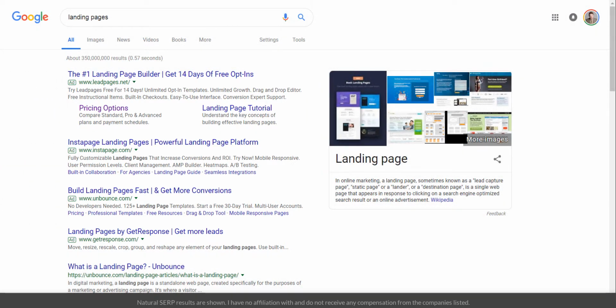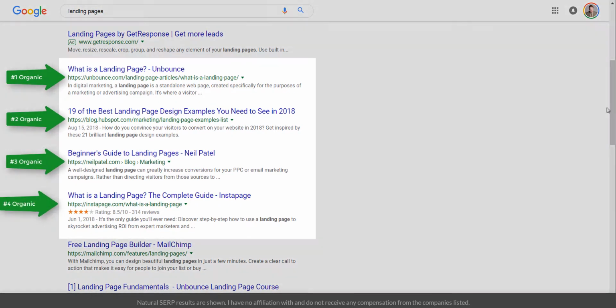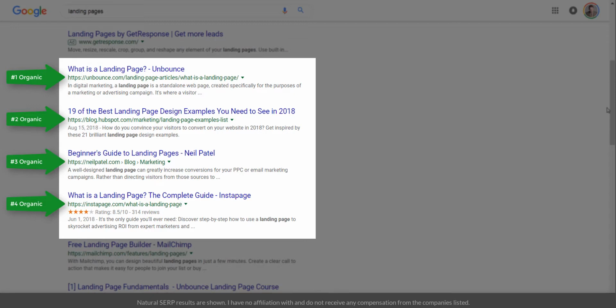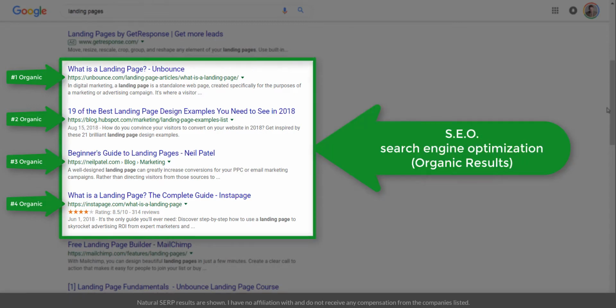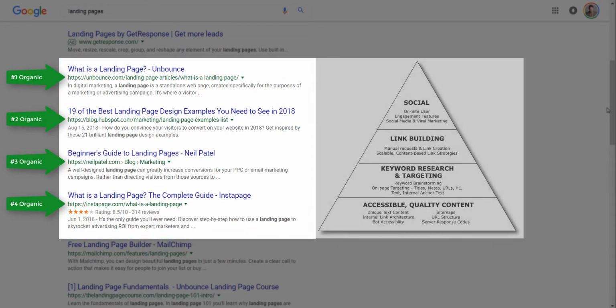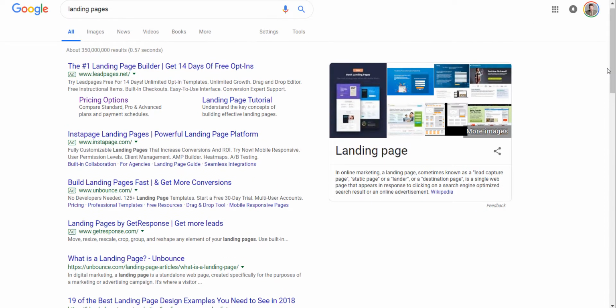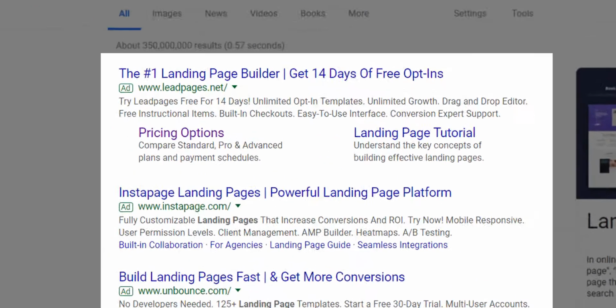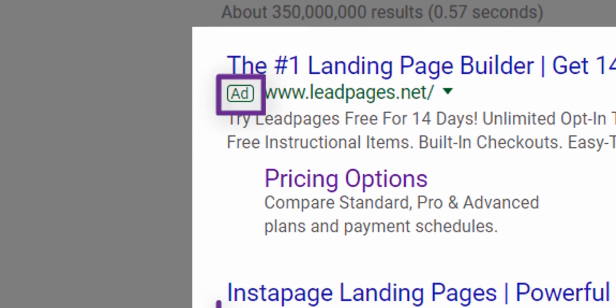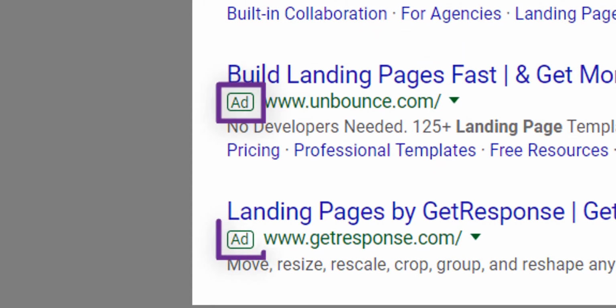Next, if I move down the page a little bit, I'll notice that there's an organic section here. And this organic area is different from the advertisements. These users are here based on a popularity contest known as SEO commonly. And the way that they get there is a variety of link building and following certain rules for search engine optimization. But that's very different from the top portion where these users have paid to appear here. They don't have to follow the same set of rules. Their rules are much different.